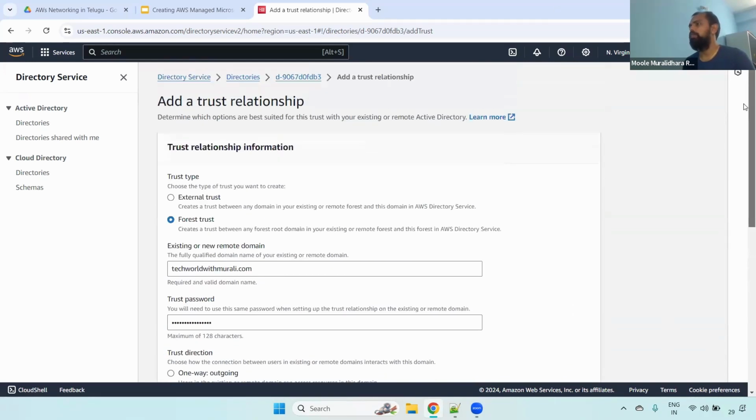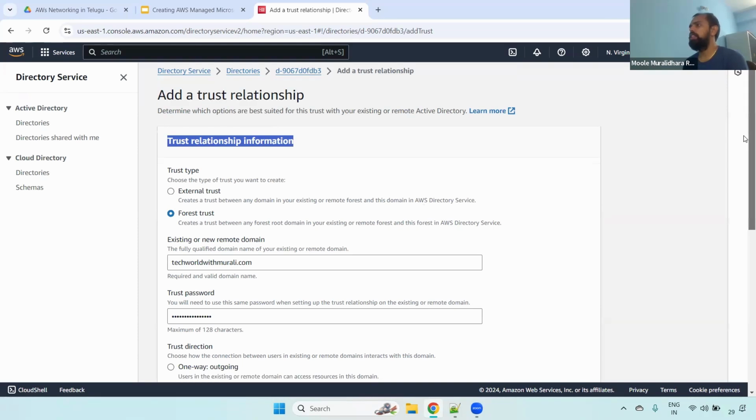Before adding, again I'm explaining: we are setting the trust relation between your AWS managed AD and the existing AD, whether it is on-prem or otherwise. Once you set up the trust relationship, we can use this directory service when launching the EC2 instance. When we log in with our credentials, since the trust relationship is set up, whatever permissions we have in techworkwithmurli.com, we will have the same permissions for this directory service as well. Understand that?